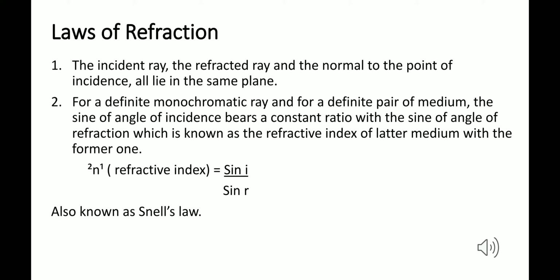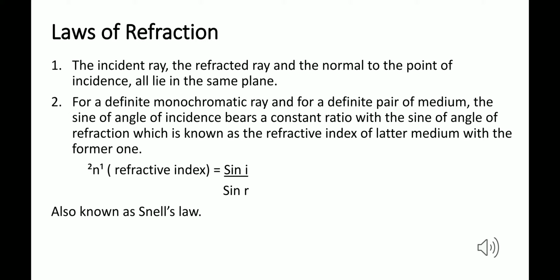So I will read the definition once more. For a definite monochromatic light ray, that means for a single color light ray, you know that white light is formed from 7 colors, VIBGYOR. So we are talking about a single color light ray. Monochromatic: mono means one, chromatic means color. So for a definite single color light ray and for a definite pair of media, your media should also be definite. If it is air to glass, you are talking only about air to glass, so it is definite. If you don't know which media it is going through, it will be uncertain.